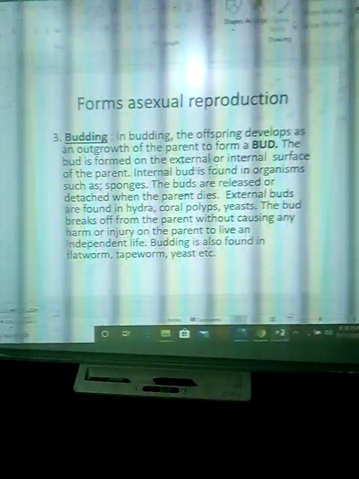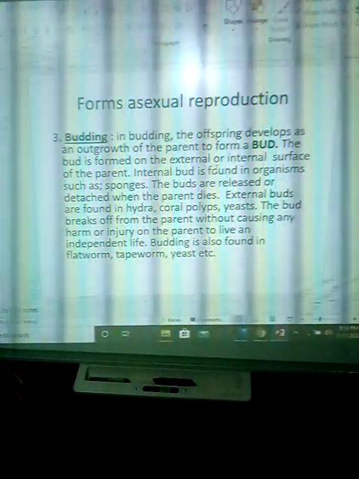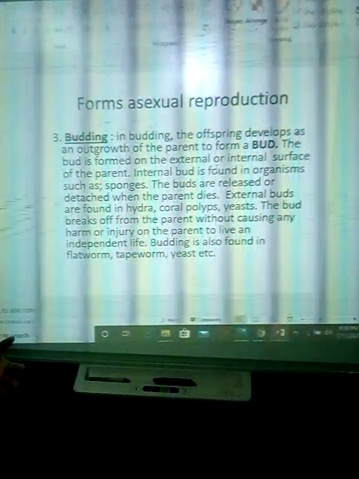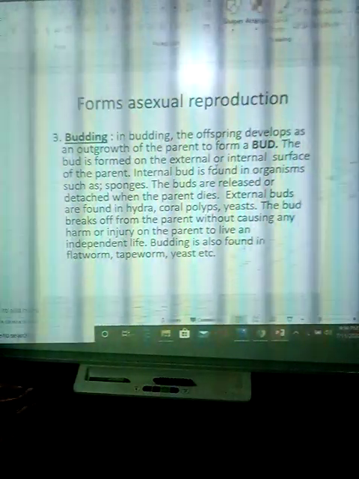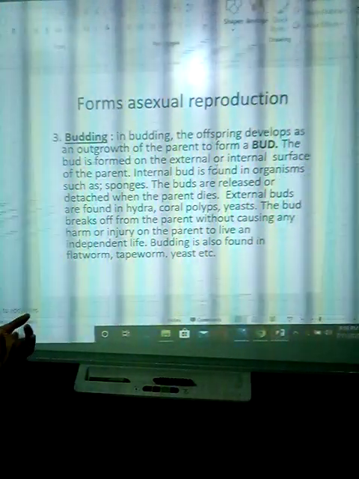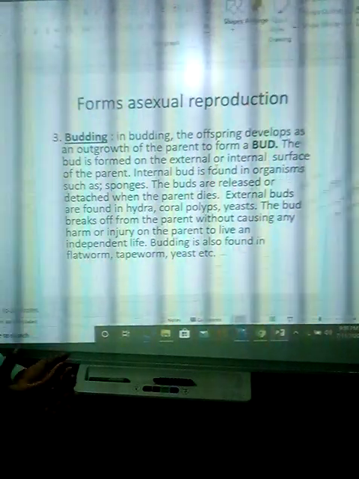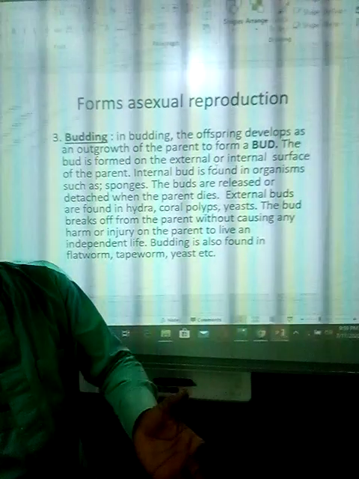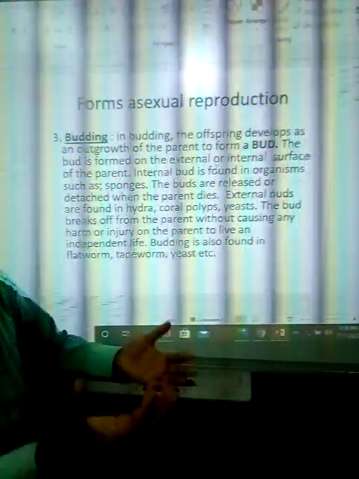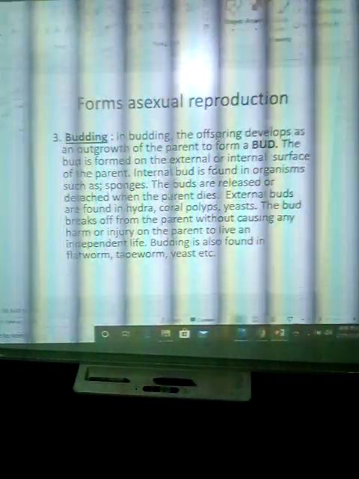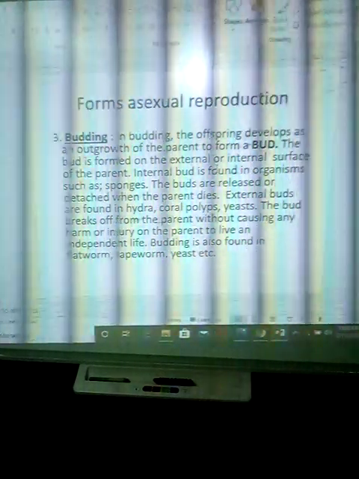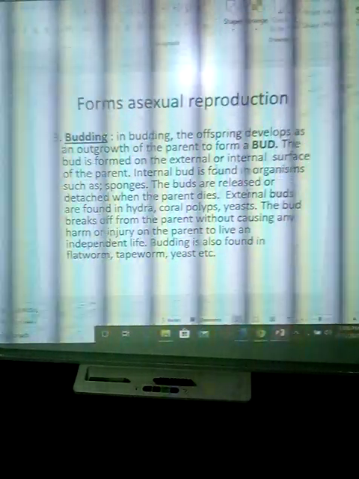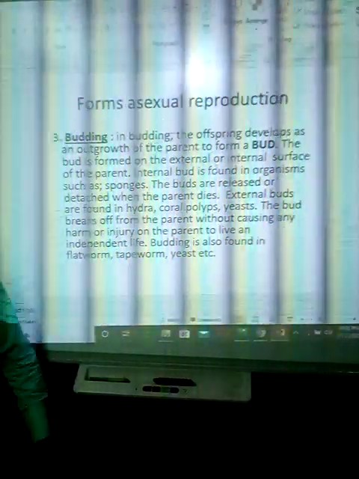External buds are found in hydra, coral polyps, and yeast. The bud breaks off from the parent without causing any harm or injury to the parent, to live an independent life. When the bud has grown enough, it is not that at the immediate point the bud is produced that it breaks off from the parent. It grows for a while, after which it breaks off and starts to live independently, like a young individual. Budding is also found in flatworm, tapeworm, yeast, and many more.